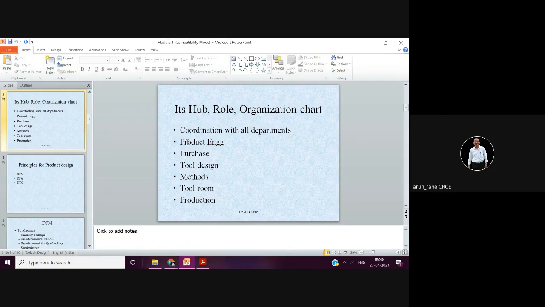The answer is the same, but the way the questions are asked is different. Sometimes it is asked what are the requirements of a process engineer, so you have to modify it a little. Duties and requirements of a process engineer are two different questions.